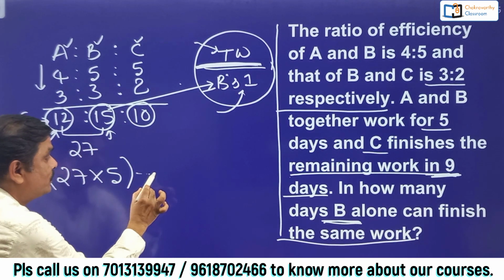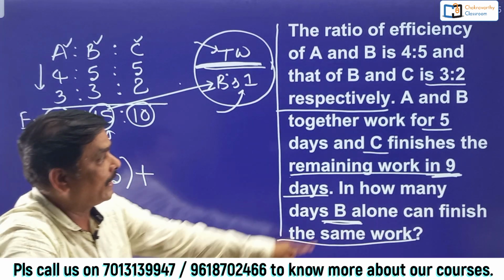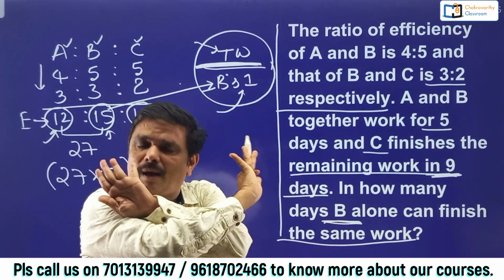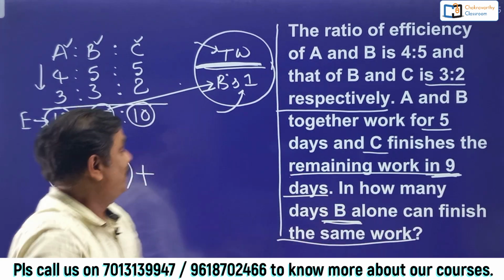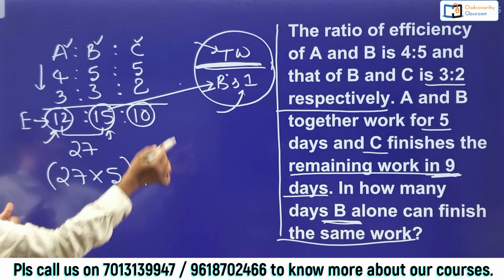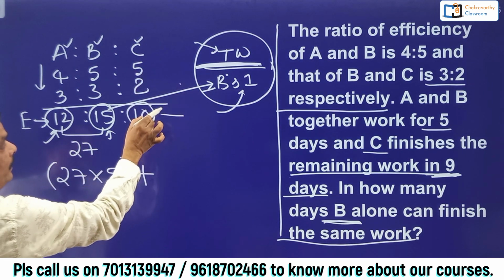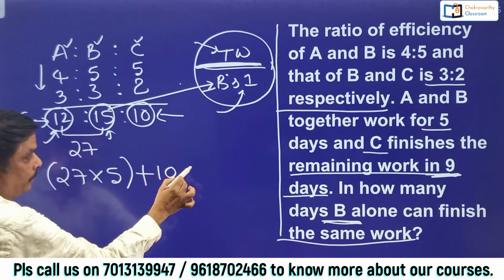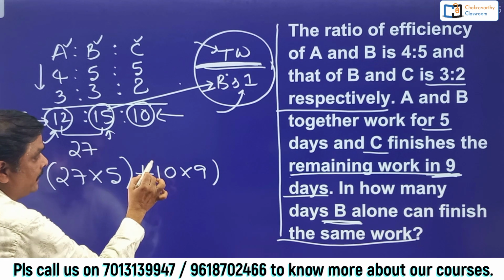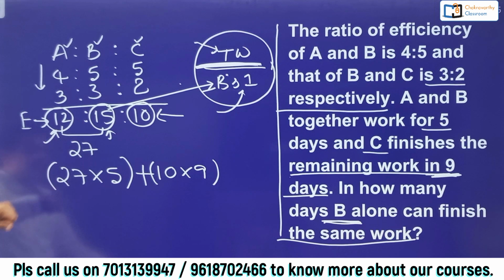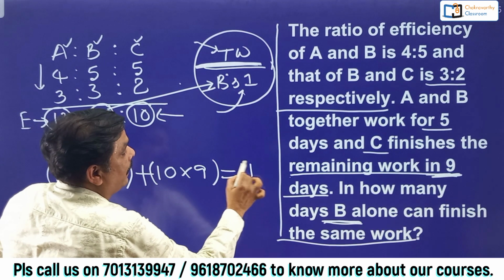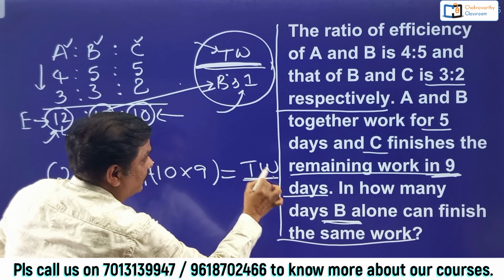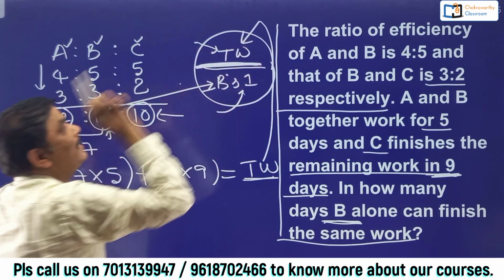After that, C finished the remaining work in 9 days. So that the complete work is done. Isn't it? Now C in 9 days. So what is C's capacity? 10 units per day. So plus 10 units per day into 9 days C worked. This is equal to total amount of work. This is what exactly I need here.